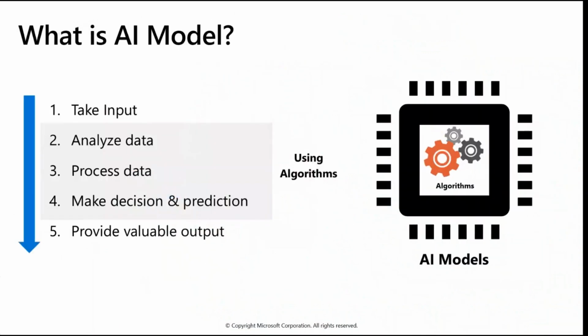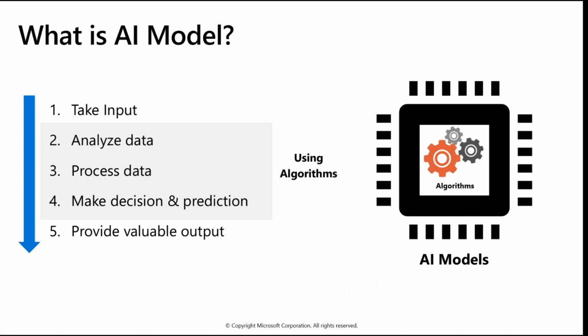Now, what is this AI model? As I told you, it is a collection of a lot of algorithms. And in the later slides, you will be hearing about this word a lot, because the whole of artificial intelligence is dependent on the AI model. Any artificial intelligence working in this whole world is dependent on the AI model, right?